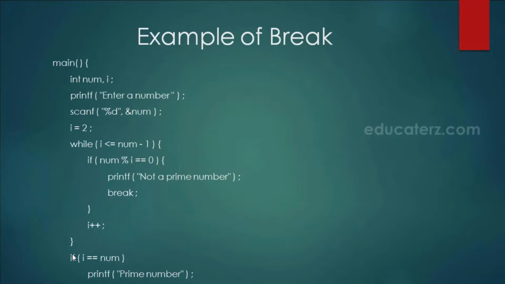And here we'll check that if i and num are equal, then only we'll say it is a prime number. So if we came out of the loop in between, then i and num will not be the same and this prime number message will not be executed. So we'll get output as not a prime number.